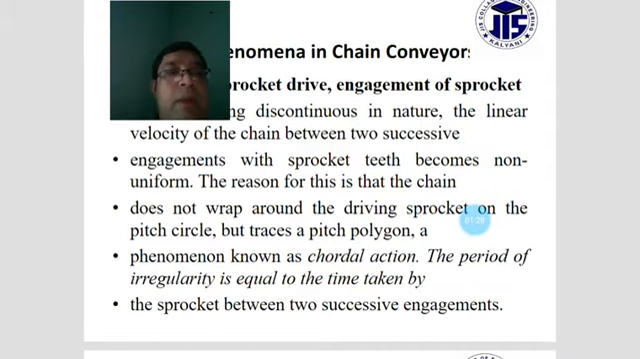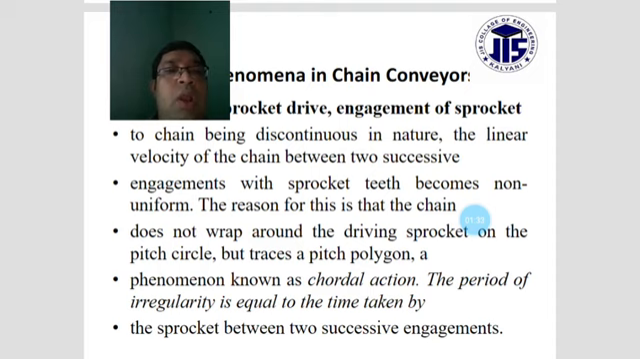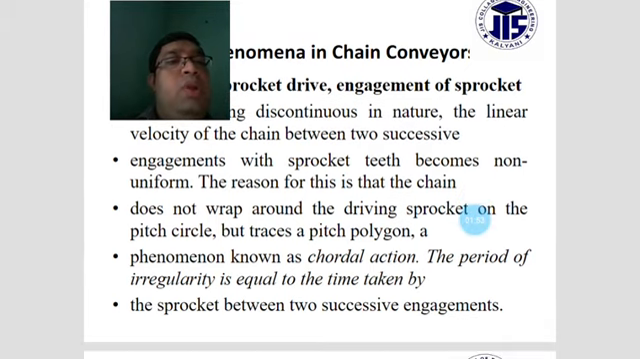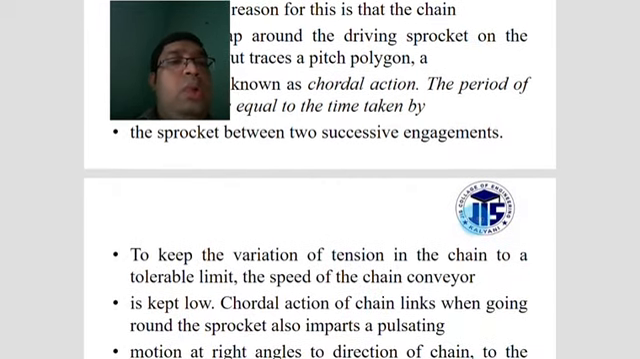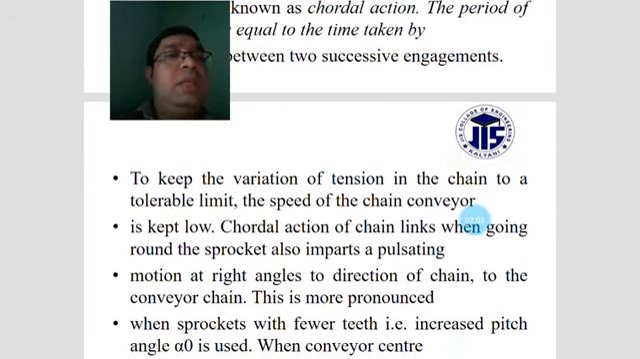The period of irregularity is equal to the time taken by the sprocket between two successive engagements. To keep the variations of tension in the chain within tolerable limits, the speed of the chain conveyor is kept low.